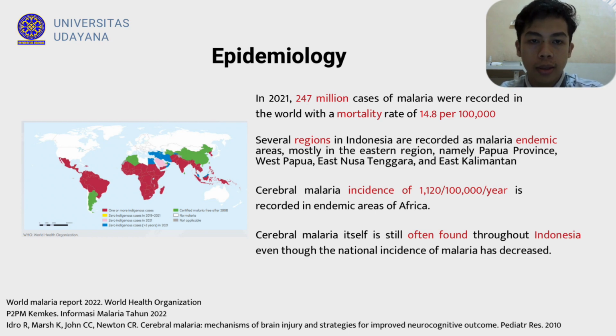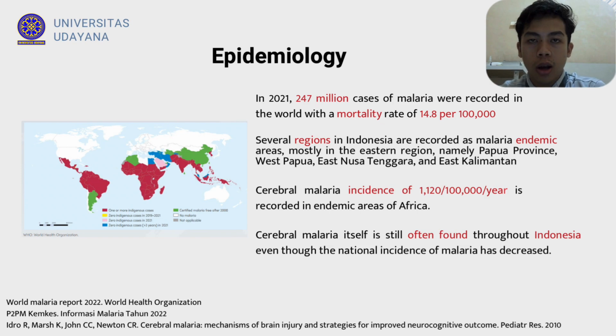In fact, several regions in Indonesia are recorded as malaria endemic areas, mostly in the eastern region, namely Papua Province, West Papua, East Nusa Tenggara, NTT, and East Kalimantan. Malaria due to Plasmodium falciparum can cause various complications, of which cerebral malaria is the complication that causes the highest mortality.